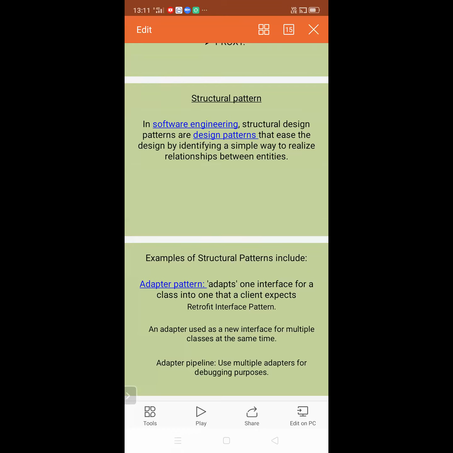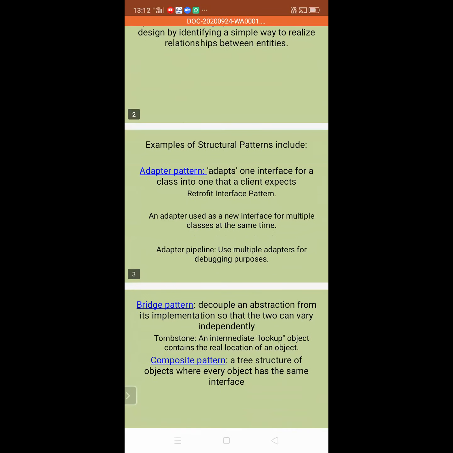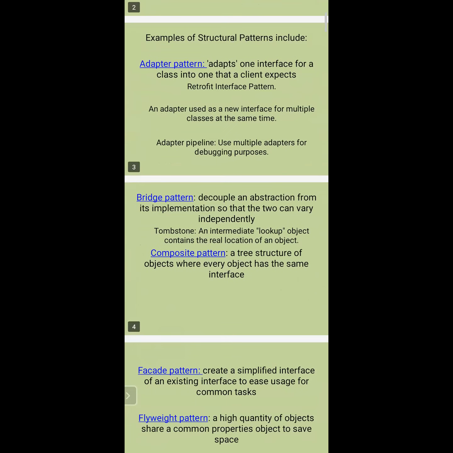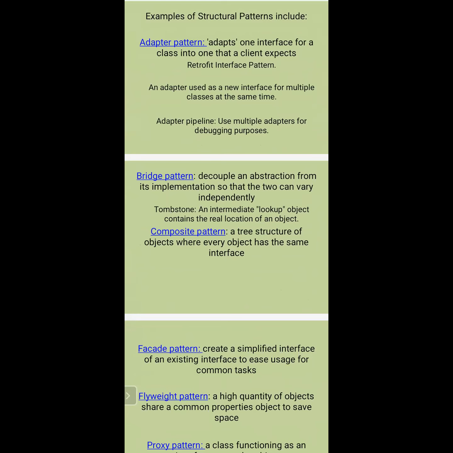So in the case of structural pattern, we consider which things are necessary to form the structure. In the case of adapter pattern, the adapter adapts one interface of a class into the one that the client expects, a retrofit interface pattern. An adapter is used as a new interface for multiple classes at the same time. Adapter pipeline uses multiple adapters for debugging purposes. So the adapter is used for adapting the new interface, which avoids the mismatches